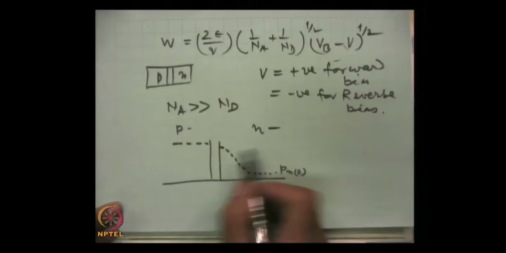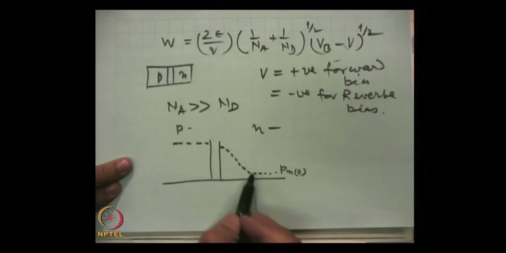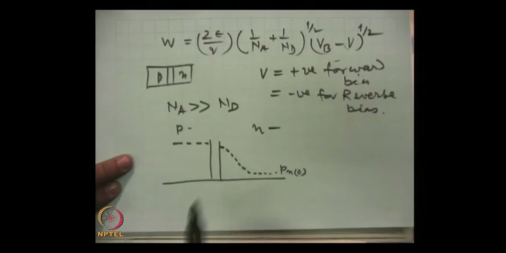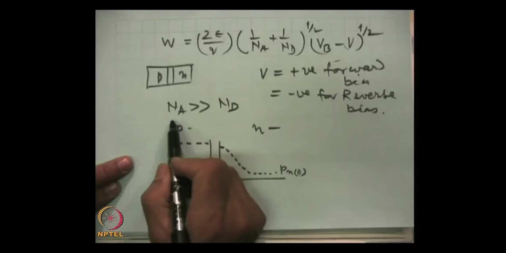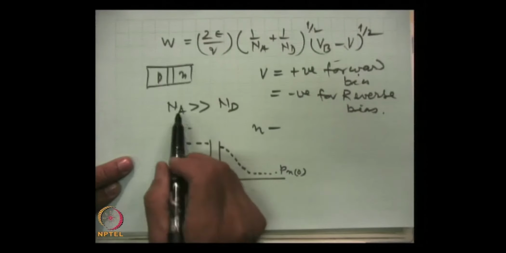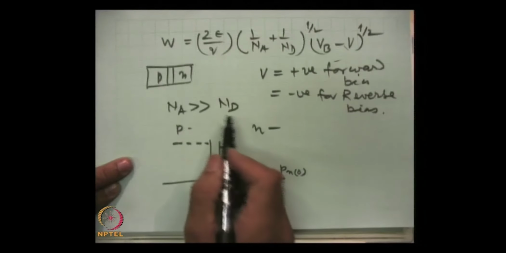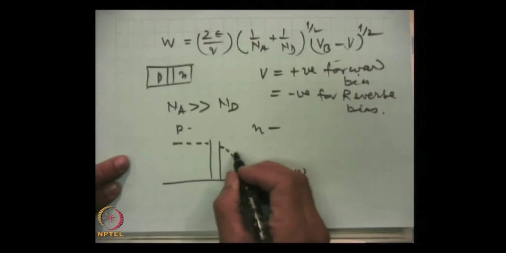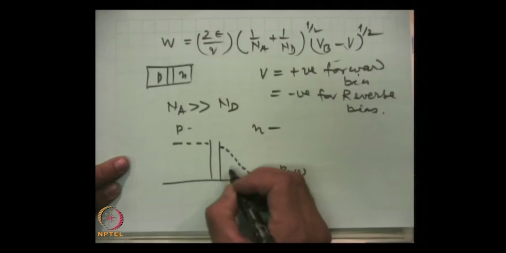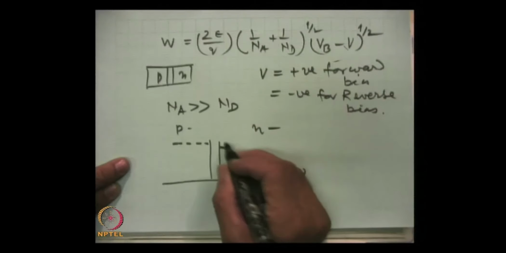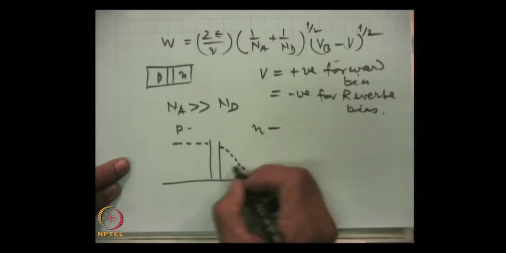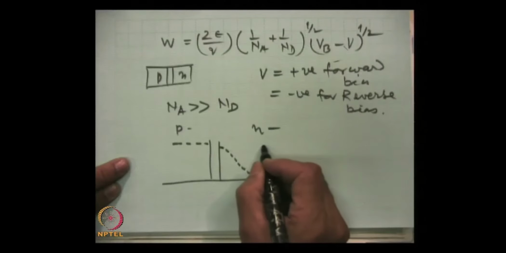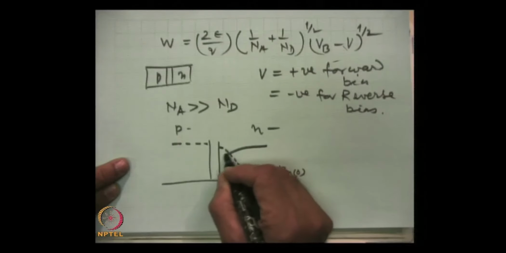Now, this is diffusion current, mind it, and we are discussing a case where the acceptor density is much higher than the donor density. So, the electron density near the junction will fall and there will be electron drift.